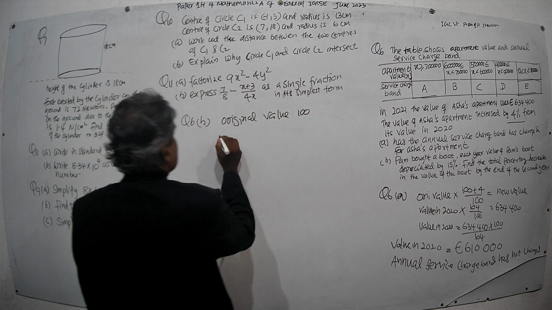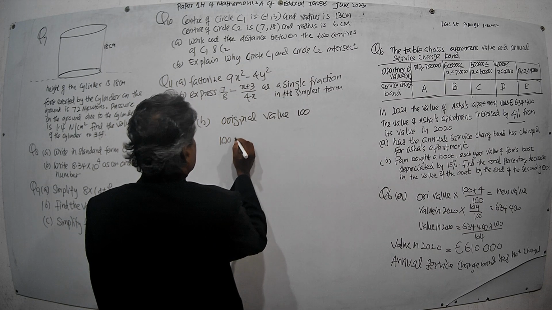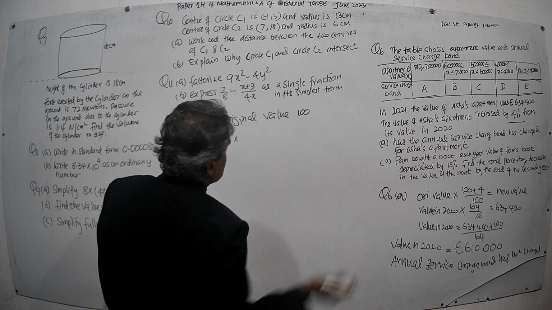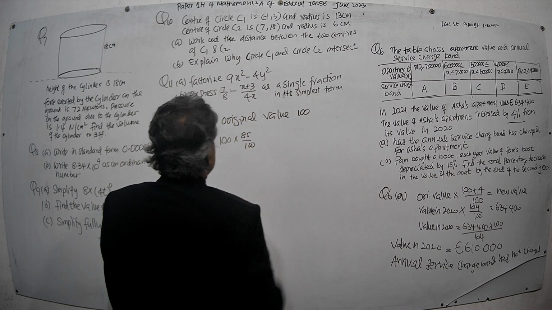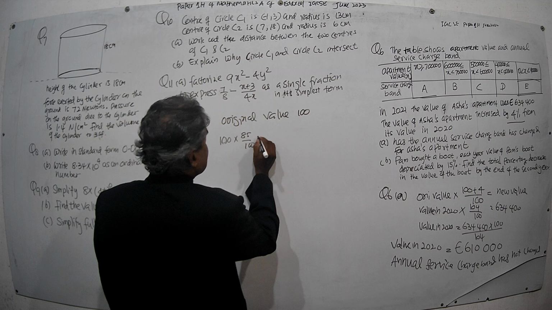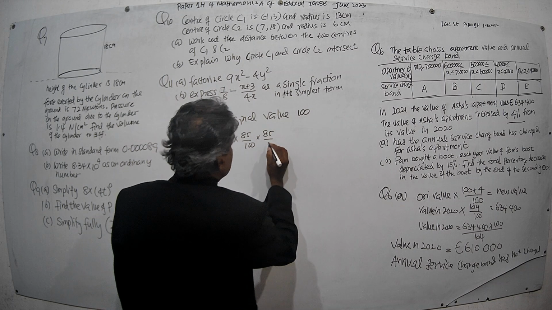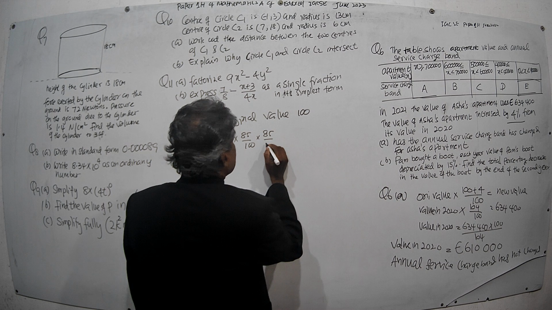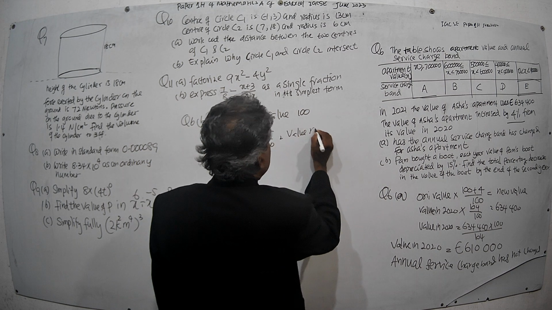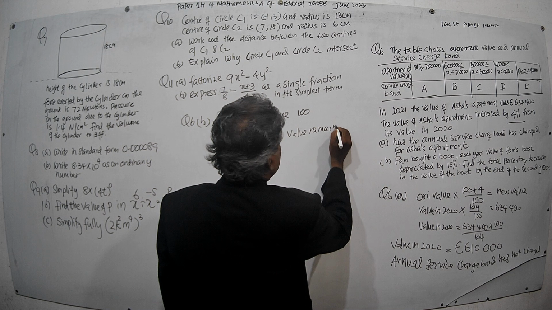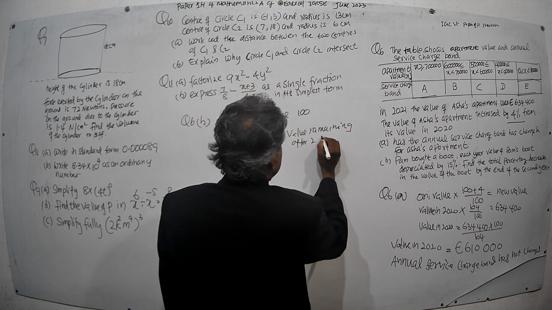This 100 depreciates by 15% in the first year, then its remaining value will be 85. Then this 85 again depreciates by 15% in the next year. This will be the value remaining after 2 years.